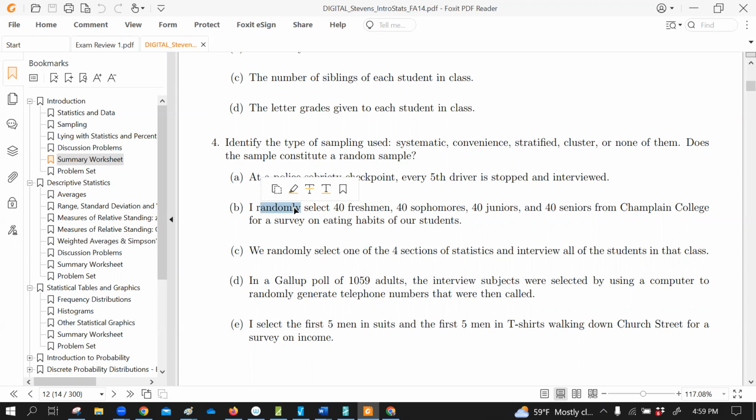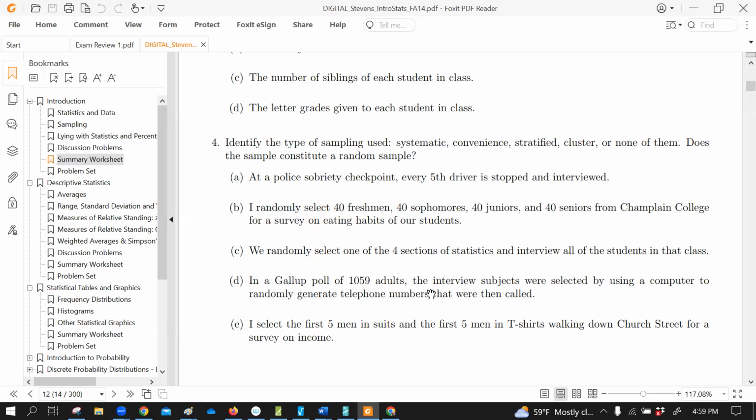And it's not that a stratified random sample is a bad random sample. It's actually really good, because assuming that the classes are equal in size, you're picking 40 from each. And C is a cluster sample, because we're randomly selecting one of the four classes and interviewing everybody in that class. But it's not a simple random sample, because if you're not in the class that gets picked, there's no way you could be included in the sample. So that's a random sample, but not a simple random sample.